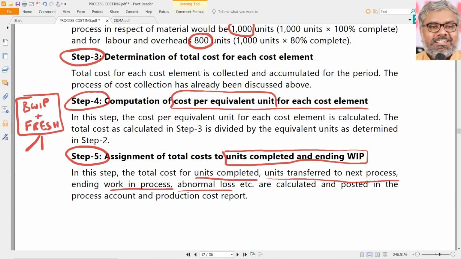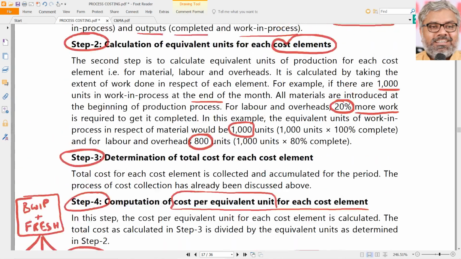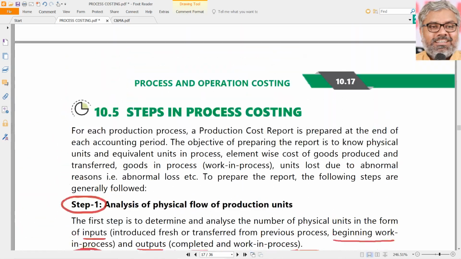That will have to be split. Normally that will have to be split between only two things: one is ending work in progress, second one is completed units and transferred to next. But yes, in some cases there could be abnormal loss, so abnormal loss also will have to be used in the same way. That is the essence of process costing in a nutshell.